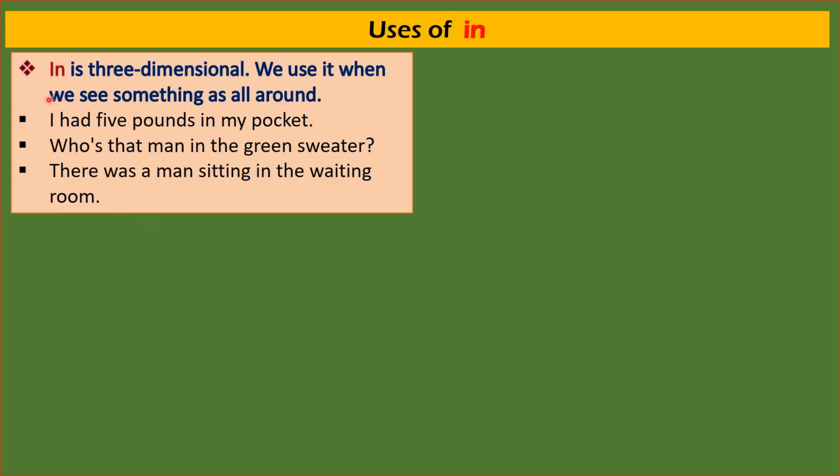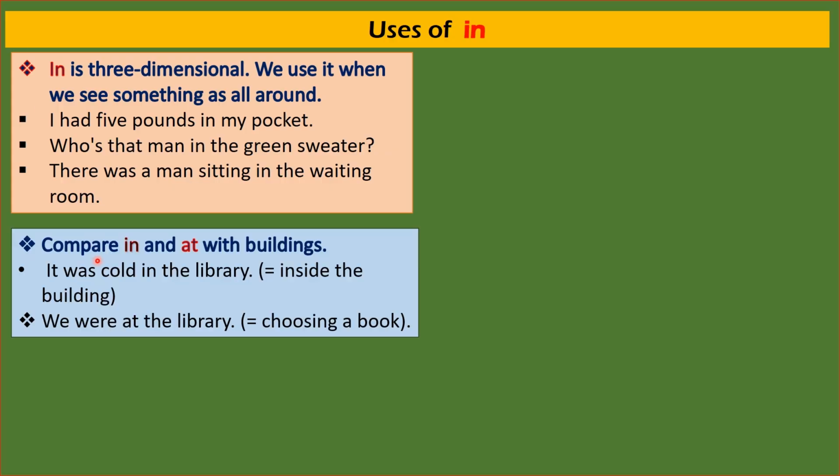Let's see some other situations. Compare in and at with buildings. It was cold in the library. In the library means inside the library building. In is for an enclosed area, an inside area. We were at the library. At the library means choosing a book from outside the library or from any point of the library.